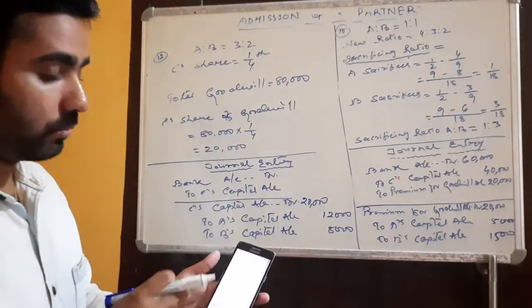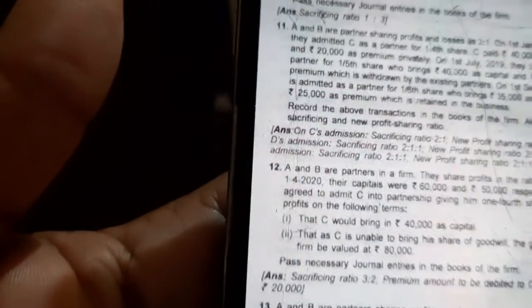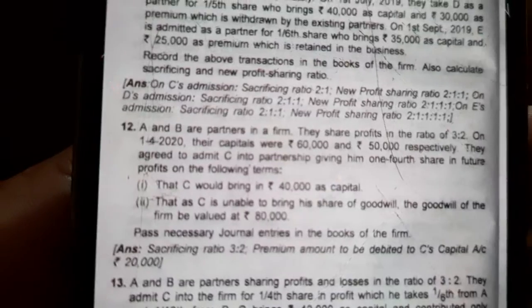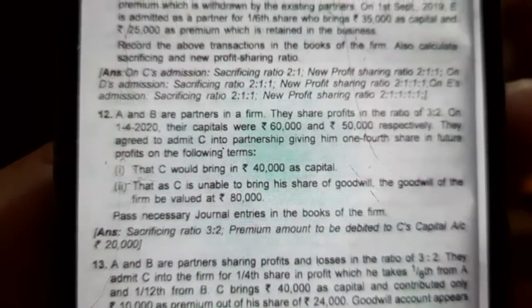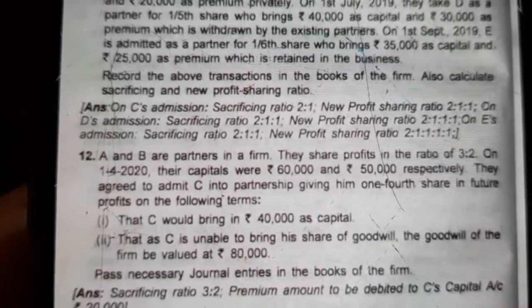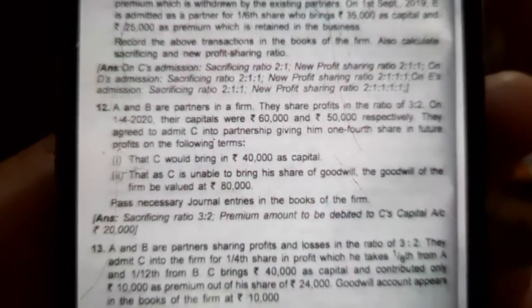For this I have taken question number 12. So better you write down question number 12 in your copy, and then I'll start the sum.